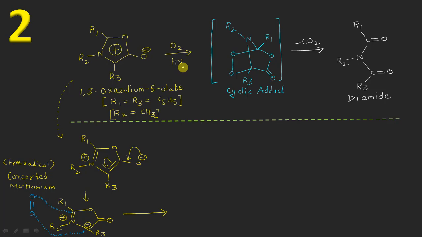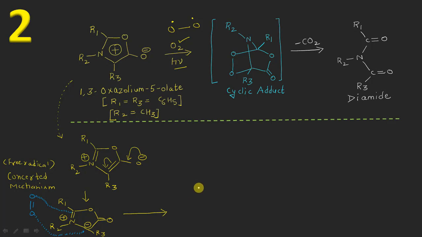Because now we have the photochemical conditions as well as the oxygen molecule, which can undergo homolytic cleavage, resulting in the formation of a diradical type of species. This type of species is actually involved in the formation of a transition state, but the cyclic adduct formed here will be similar to what we usually get in 1,3 dipolar cycloaddition reactions.